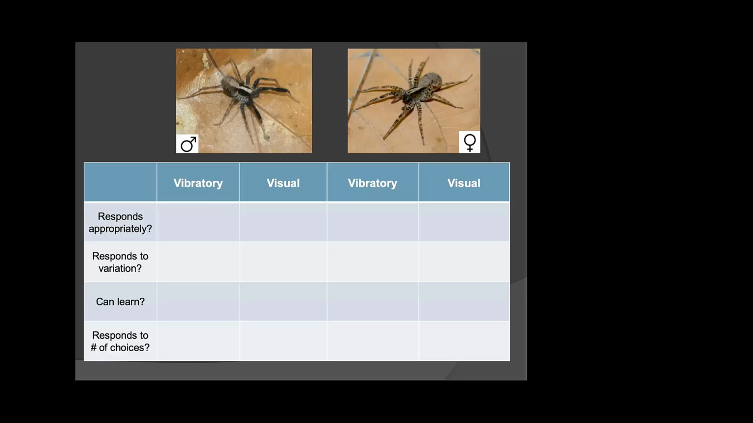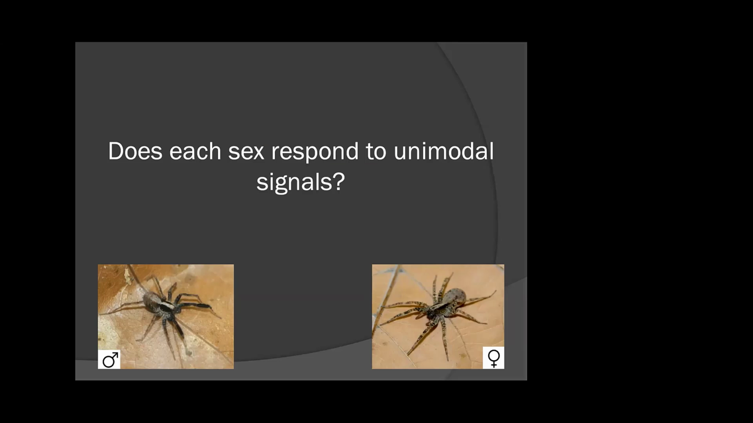But we can address questions at the basic level, like do they even respond to unimodal signals when the full-blown multimodal signal is not present? Also, do they respond to variation in that signal? Can they learn using unimodal signals alone? Do they respond to differences based on the number of choices or the number of perceived competitors perhaps as well? So let's dig into some of these more specific questions, starting off with the basic one. Do they even respond to these unimodal signals?